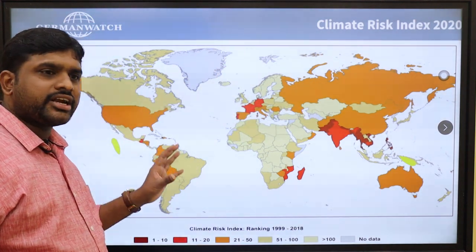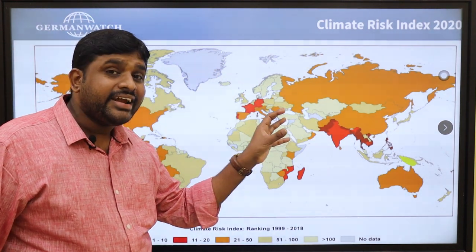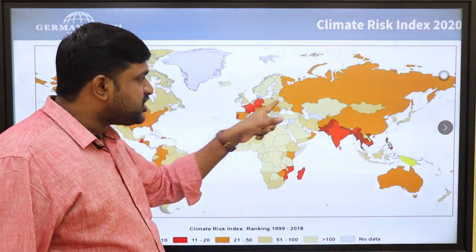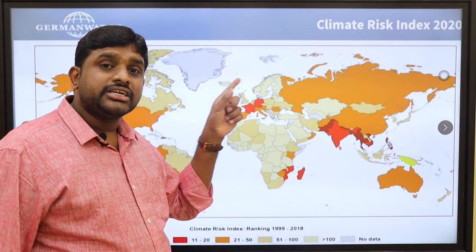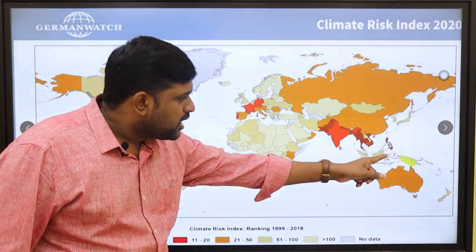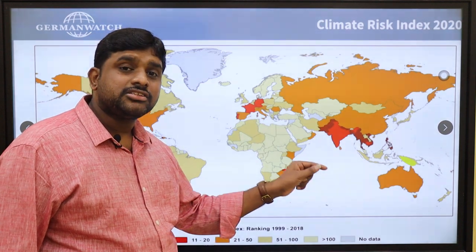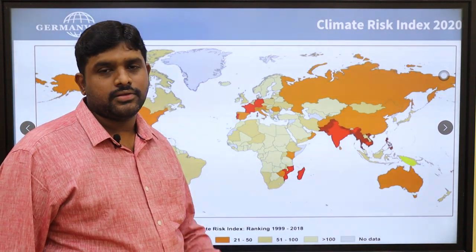Through this diagram, we can understand how the small island nations are suffering. Because of no mistake of their own, because of the emissions of these rich countries, the developed and developing countries, these little small countries are suffering. There is a threat to their survival.